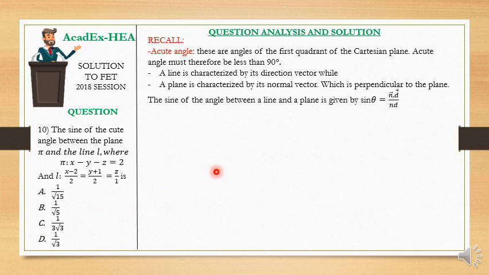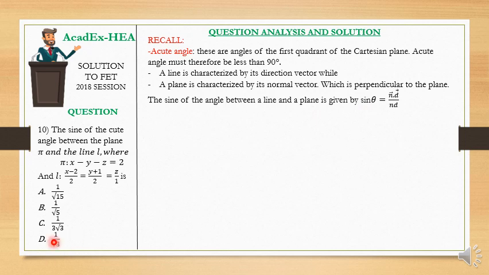I hope you already know how to do the dot product of two vectors, because n here is a vector normal to the plane pi, and d is the direction vector of the line. So we have the dot product of two vectors divided by the product of their magnitudes.